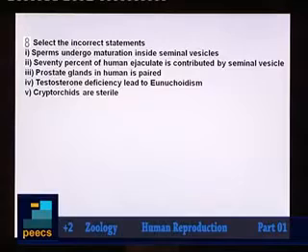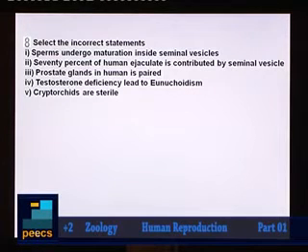Now we have question number 8. Select the incorrect statements. A set of statements are given and we have to choose the incorrect one. Statement 1. Sperms undergo maturation inside seminal vesicles. Is it true?